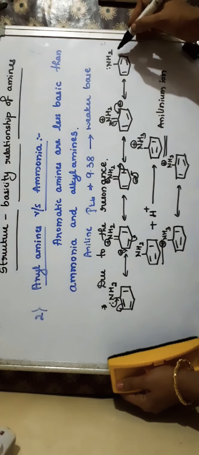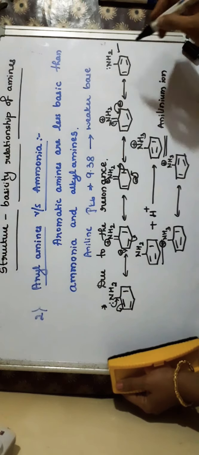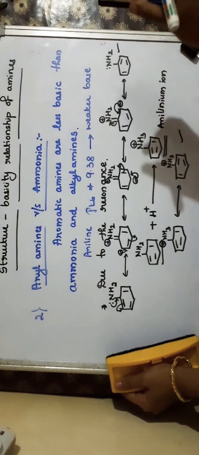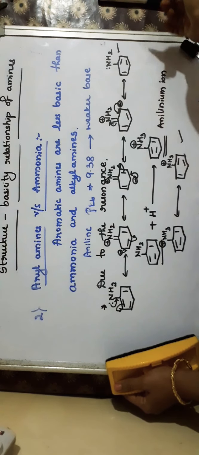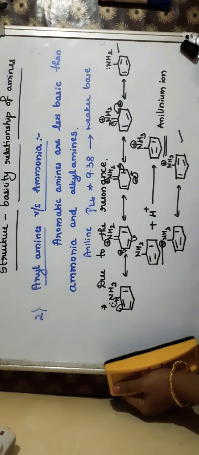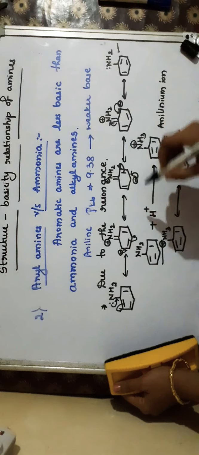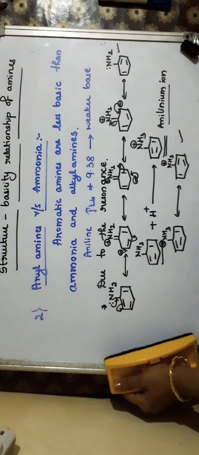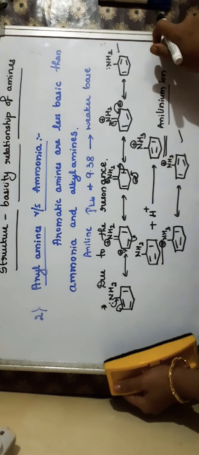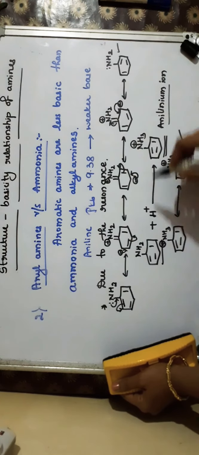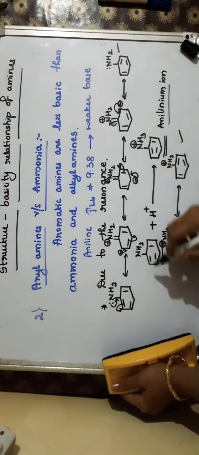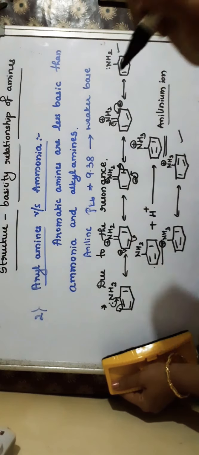Compare the resonating structures of aniline. There are 5 resonating structures. For the anilinium ion, only 2 resonating structures. If the resonating structures are more, then it is more stabilized. So aniline is more stable than the anilinium ion. So it wants to remain as aniline only, and doesn't want to be converted into the anilinium ion, as aniline is more stable because of its so many resonating structures. And that's why you can say that the anilinium ion is less stable than aniline. So aniline is a weaker base.